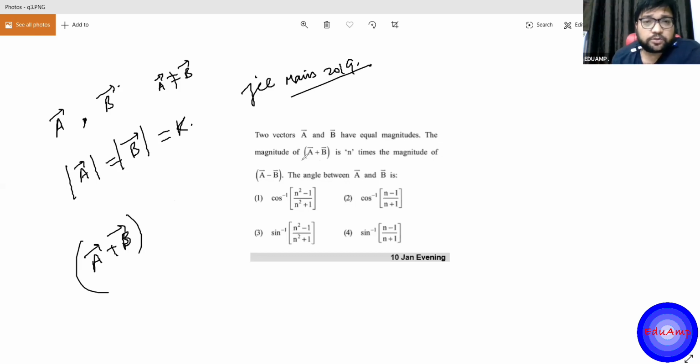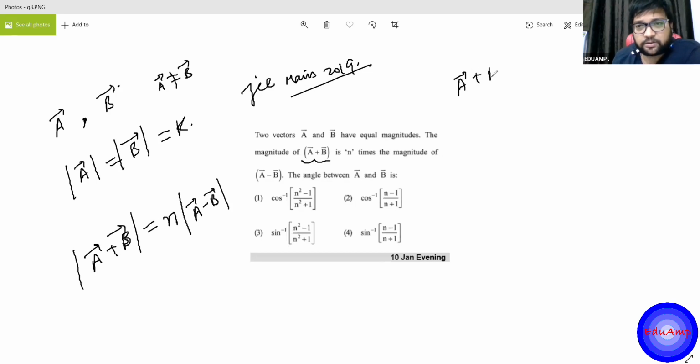So the magnitude of this, I denote the magnitude by these two straight lines, modulus. This is n times the magnitude of A minus B, which is another vector. A plus B is the resultant of two vectors. A minus B is another vector.